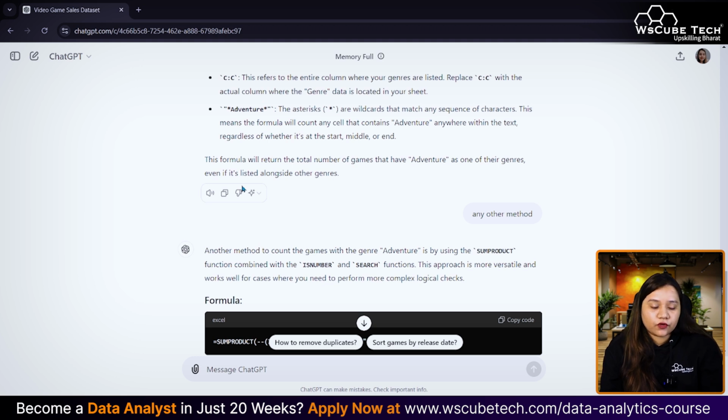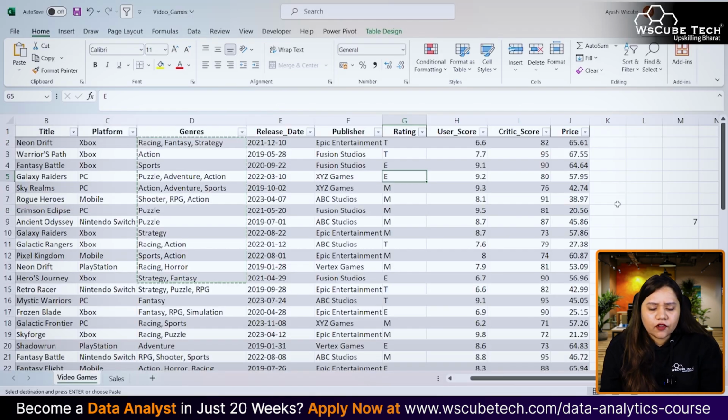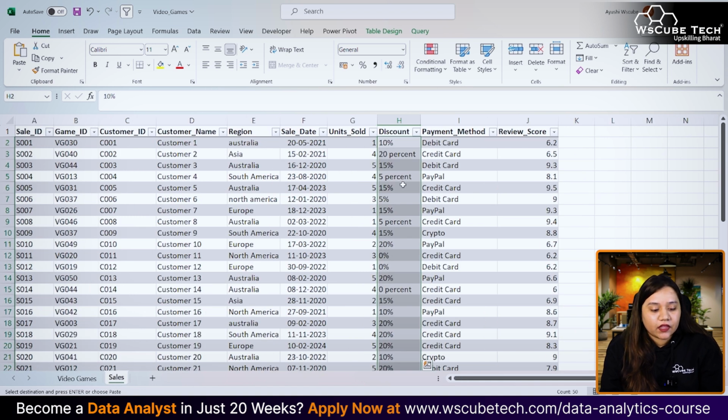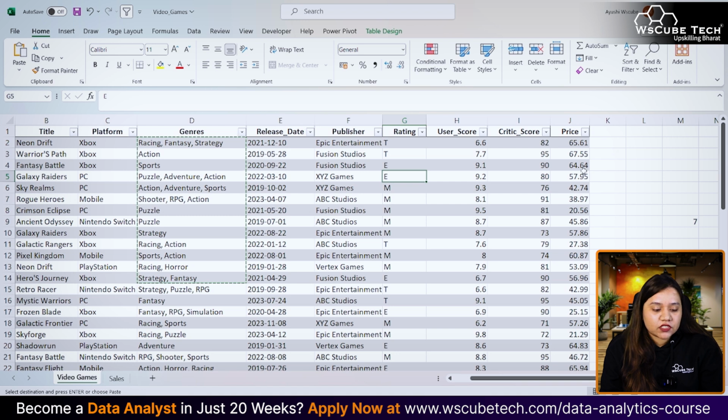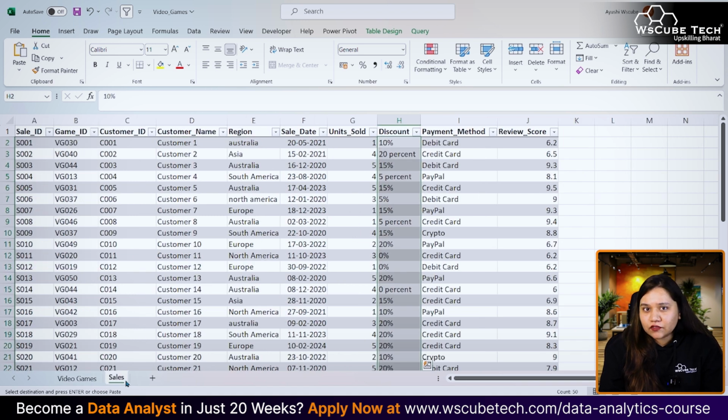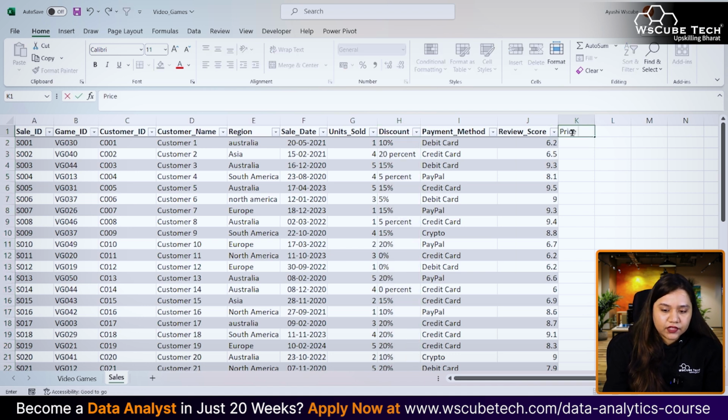And also, if you do not know the solution to any question, or you know the problem but don't know the solution, this is how you can ask for the solution based on the data that you have already created. Now, the last thing that I'm going to try is in the sales sheet. Since it is sales here, I do not have the price which is mentioned in video games. I want the price from there. We all know we can utilize either VLOOKUP or XLOOKUP for this. For those who do not have XLOOKUP, first let me write the XLOOKUP formula for price. So let's create price with XLOOKUP.